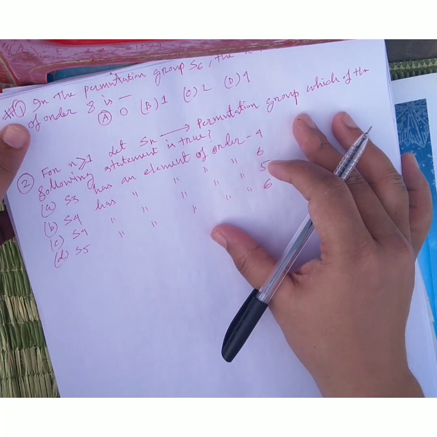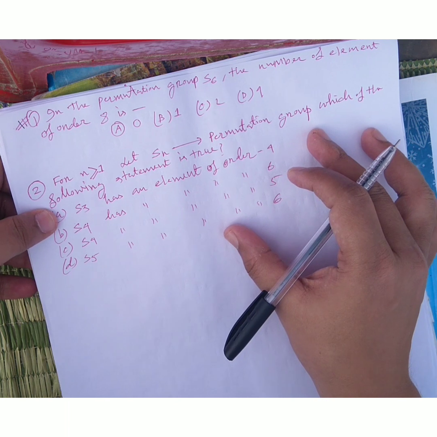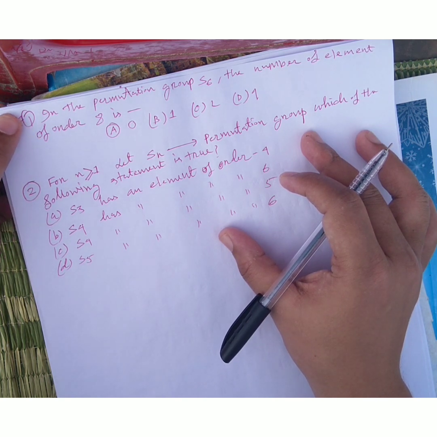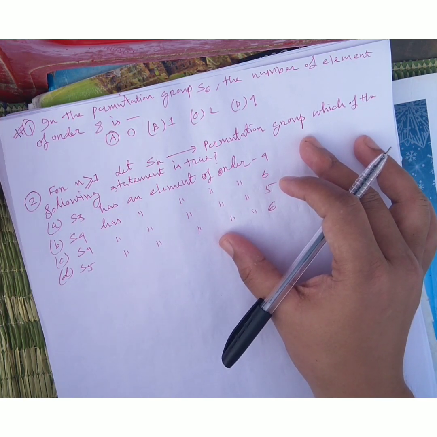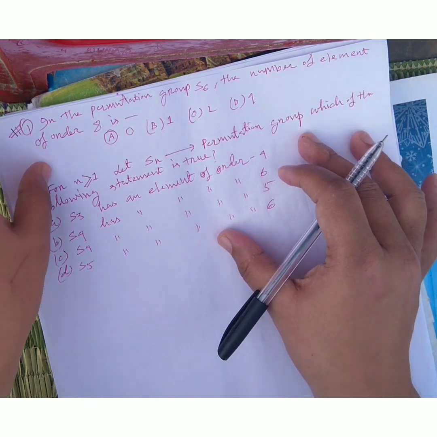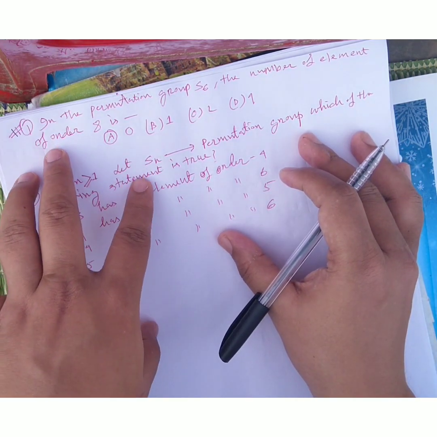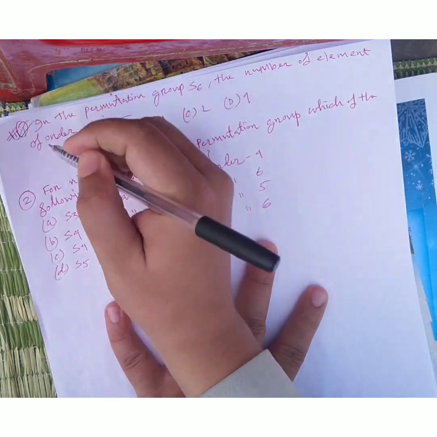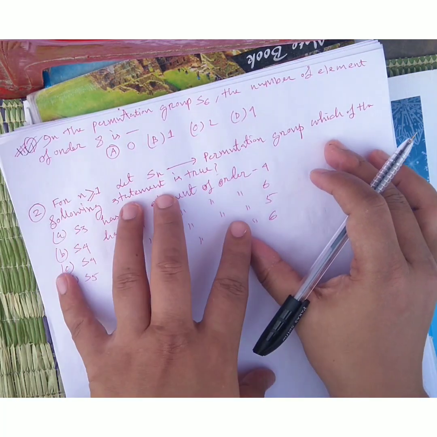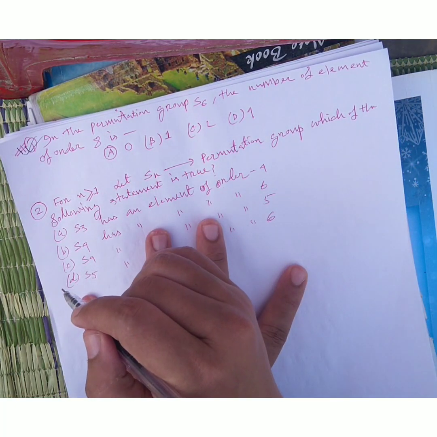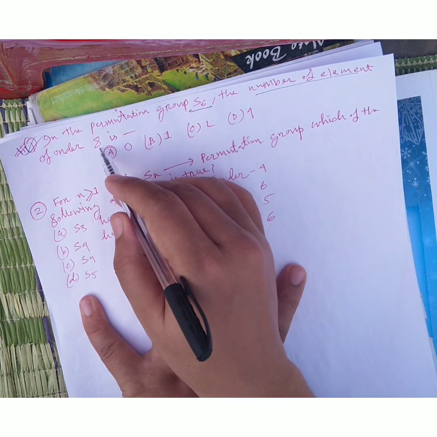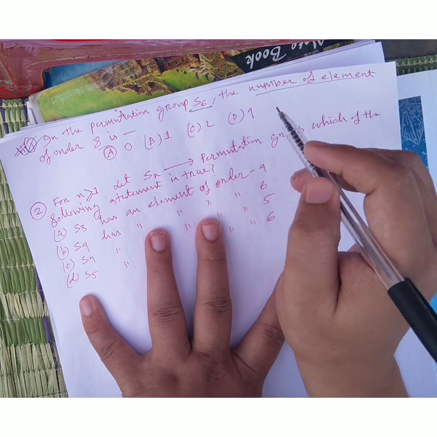There are some MCQ questions which come from competitive examinations like MSc entrance and CSIR NET GATE, based on permutation groups, as I have taught some things on permutation groups. Number one: in the permutation group S6, the number of elements of order 8 is 0, 1, 2, or 4.